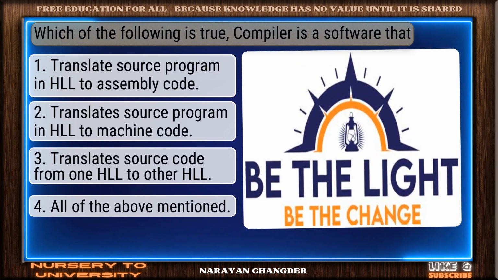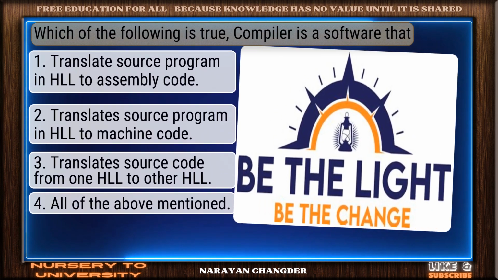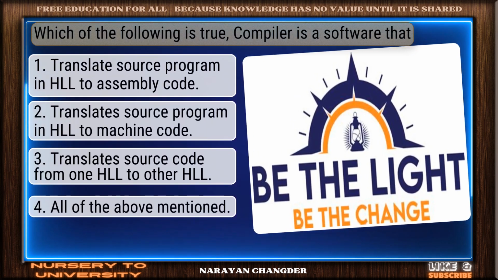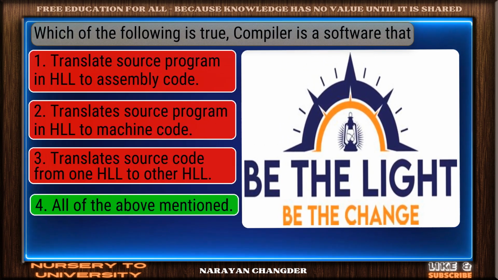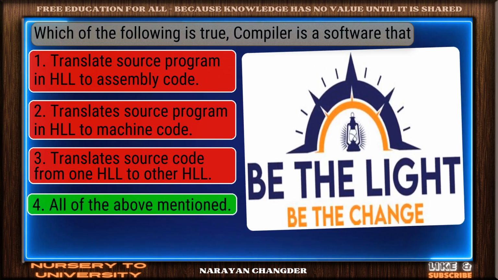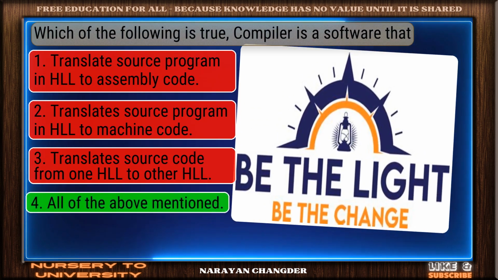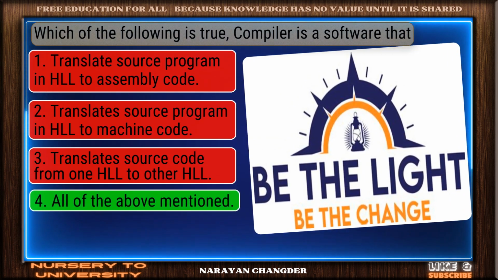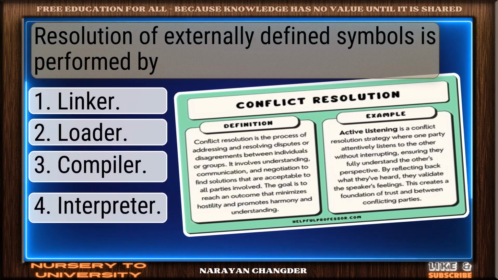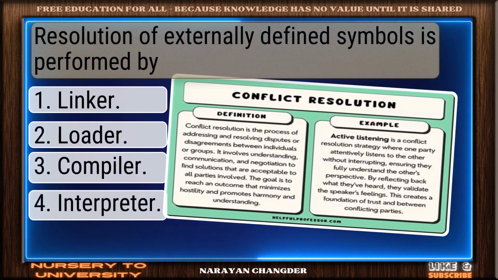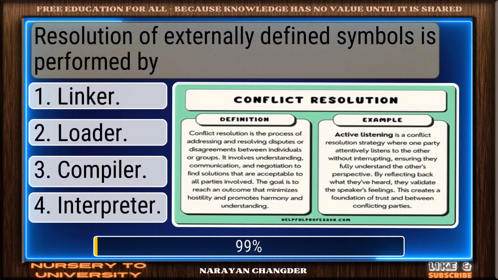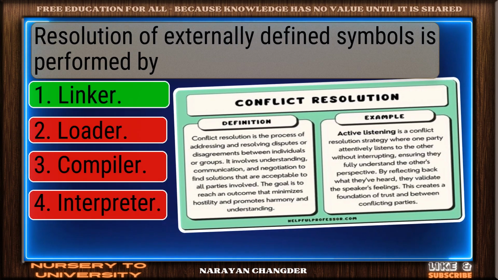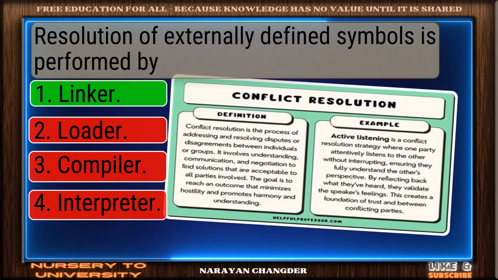Question number 36. Which of the following is true? Compiler is a software that. Smart move. All of the above mentioned is an accurate answer. Question number 37. Resolution of externally defined symbols is performed by. You got it. Your choice, Linker, is right.